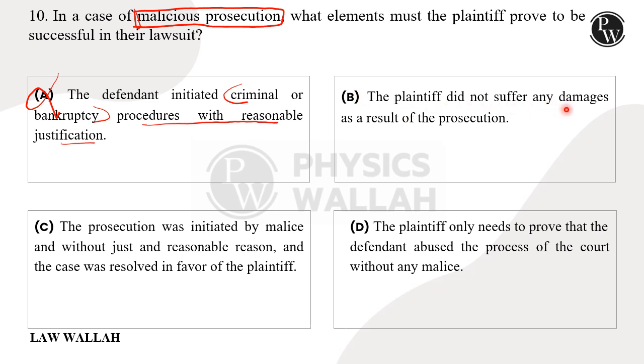B says the plaintiff did not suffer any damages as a result of prosecution. Suffering of damages is important for proving malicious prosecution, so this is saying the opposite of what is true. So this is again a wrong option.